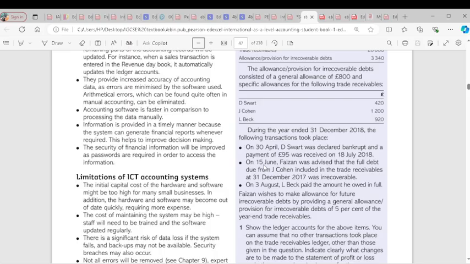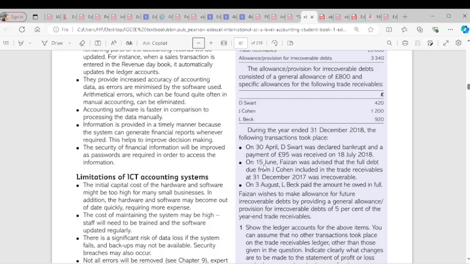But here, in our irrecoverable debt account, we have a payment made of 95. SWAT was owing us 420, but we received 95 from him. If SWAT didn't pay the 95, we would have our statement of profit or loss at 1,620. But he actually paid 95, so 95 will be taken away from 1,620. So 1,620 minus 95 becomes 1,525. That is our statement of profit or loss.